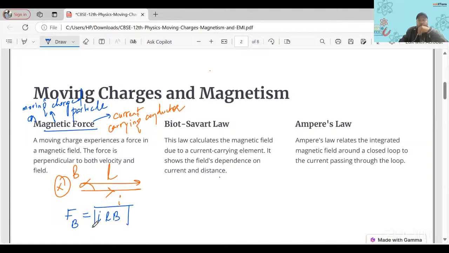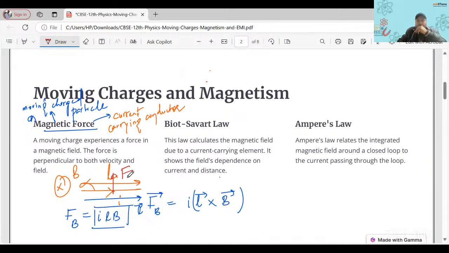So this is the important formula. ILB, right? How do we denote it? It is in the vector form. It is written as vector FB is equal to I vector L cross vector B. Remember, right? So the force would be in which direction? Can you tell me? And what is the direction of vector L here? The direction of vector L would be in the direction of the current. So this is the direction of vector L. So vector L cross vector B. So what is the direction of force? Right. So the direction of force would be in this direction. It will experience a force in this direction.